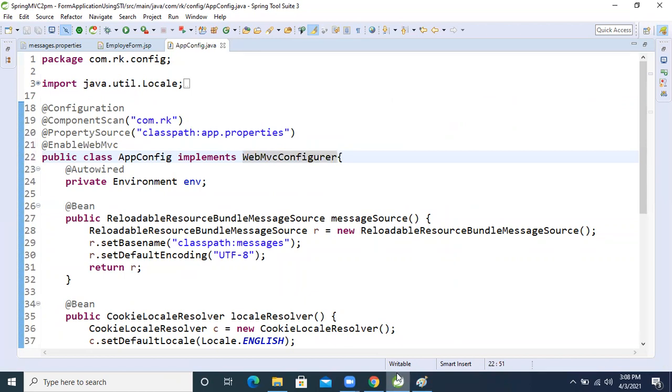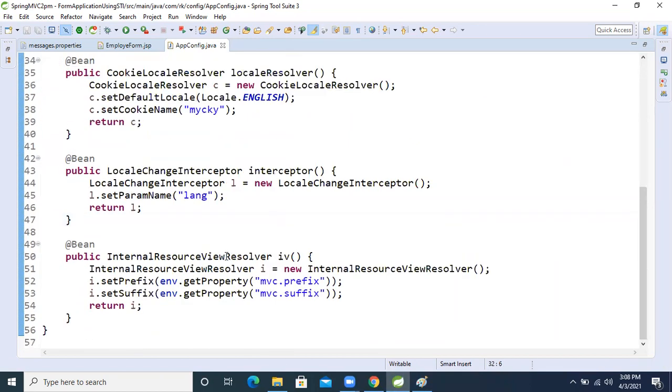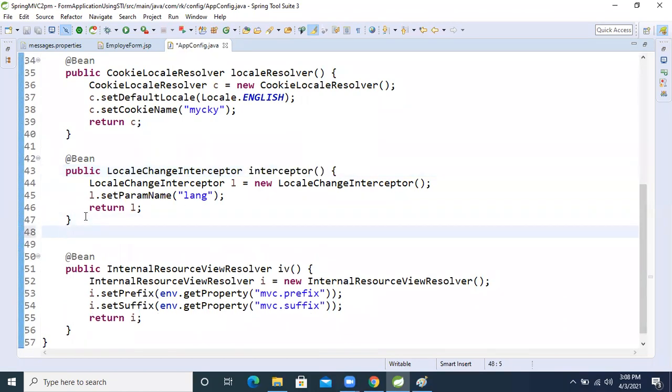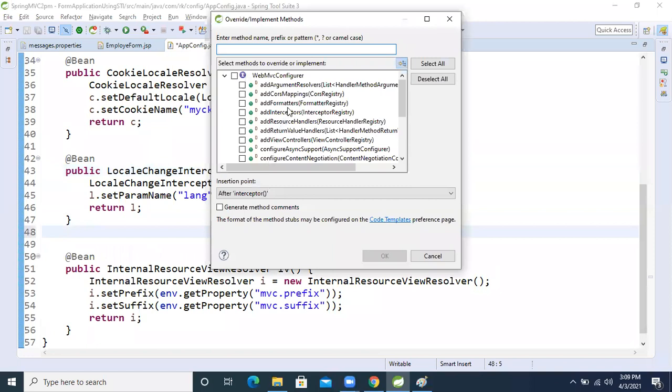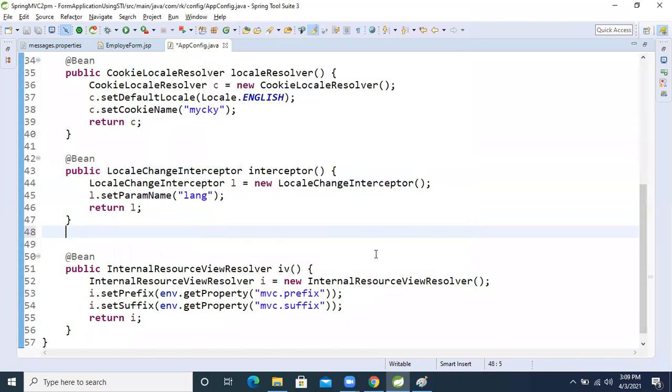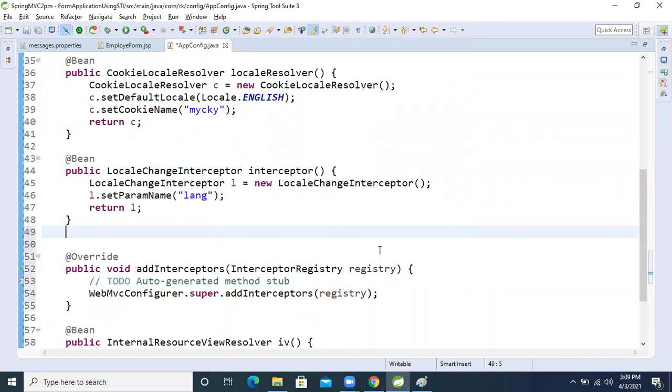Inside that, one method is there, friend. We need to override it, and inside that method we will pass this method. Then the request will change, and based on the request we are able to change the operation. For that, press Alt+Shift+S then V, and select Add interface, this method we will take.